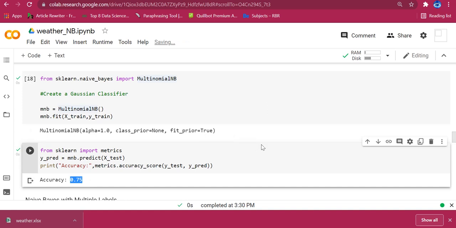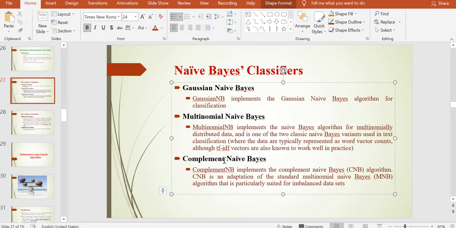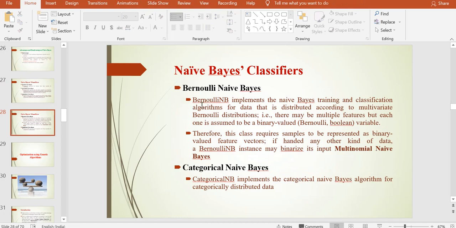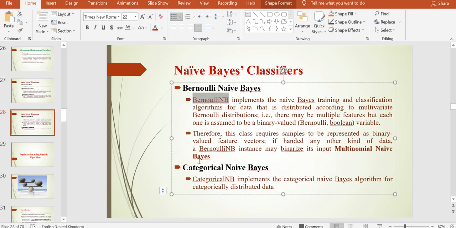So you can try with all the classifiers. The same name you give. Complement Naive Bayes means complement NB. If it is Bernoulli Naive Bayes, you can give Bernoulli NB. Categorical Naive Bayes, you can give categorical NB. Simply you can change the name and check for each of the Naive Bayes classifiers what the accuracy is.